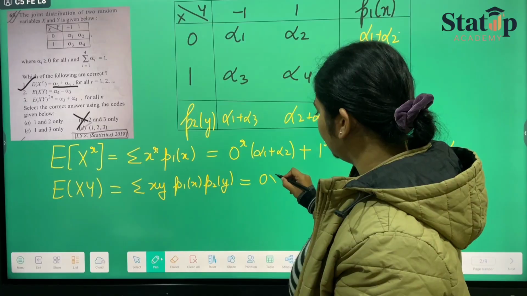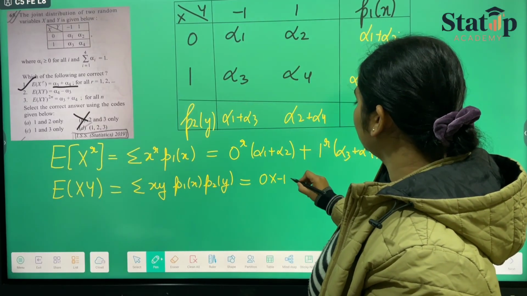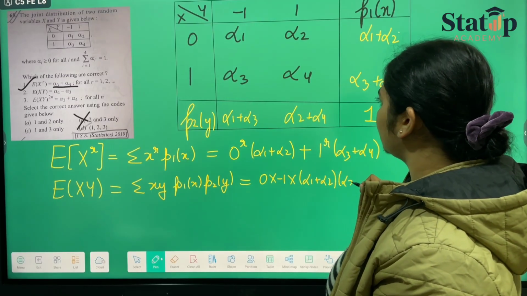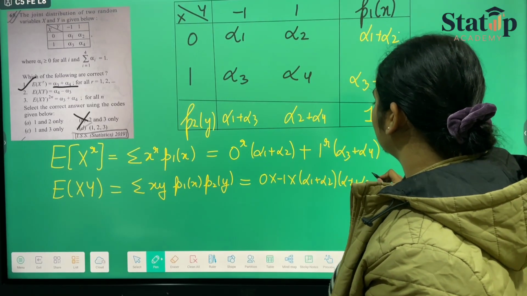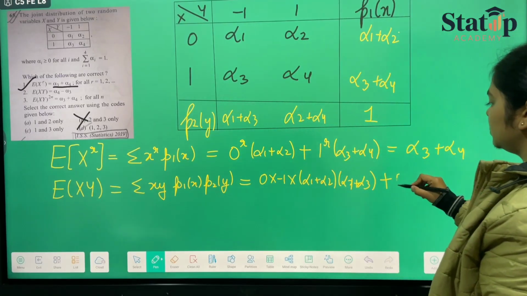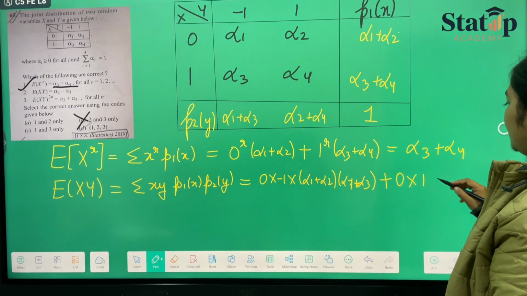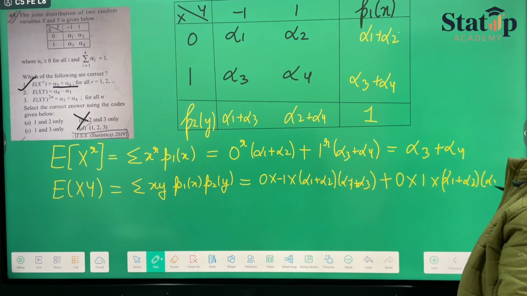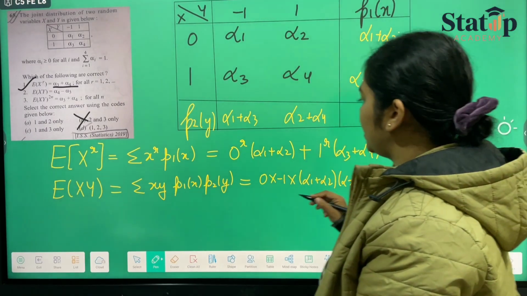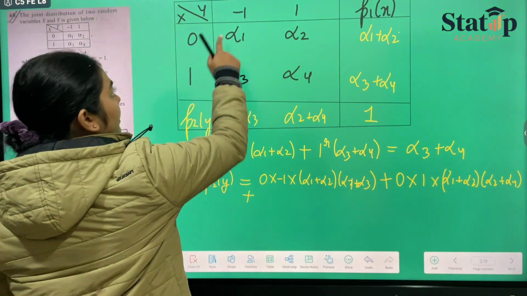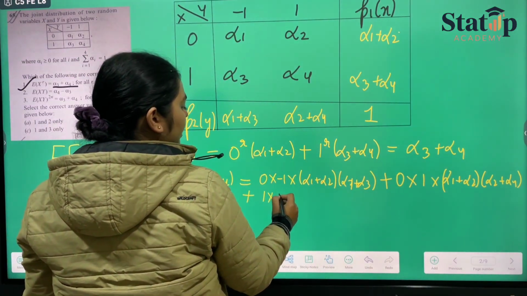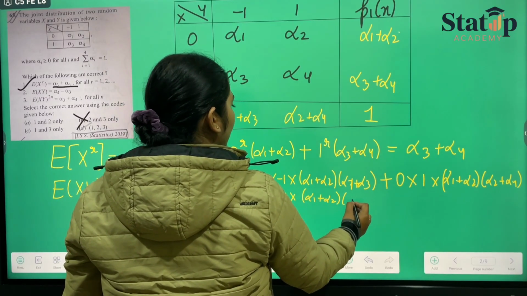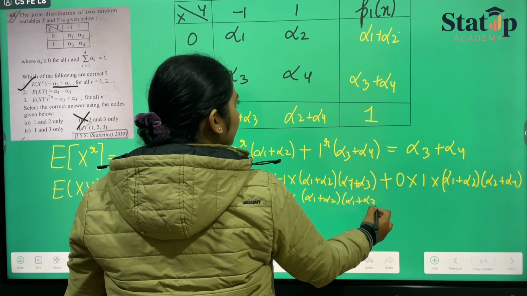So it will be 0 into minus 1 into alpha 1 plus alpha 2 into alpha 1 plus alpha 3, plus 0 and 1, 0 into 1 into alpha 1 plus alpha 2 into alpha 2 plus alpha 4, plus the next term would be 1 and minus 1: 1 into minus 1 into alpha 3 plus alpha 4 into alpha 1 plus alpha 3.